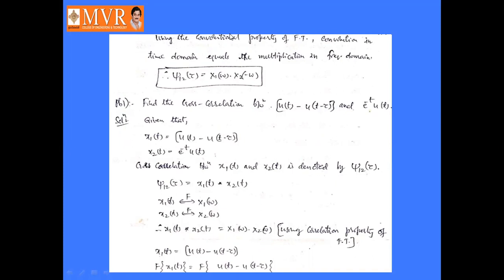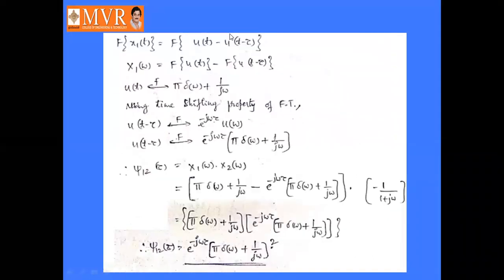Here x1 of t is given as u of t minus u of t minus tau. So now we take the Fourier transform of x1 of t, that is the Fourier transform of u of t minus the Fourier transform of u of t minus tau.